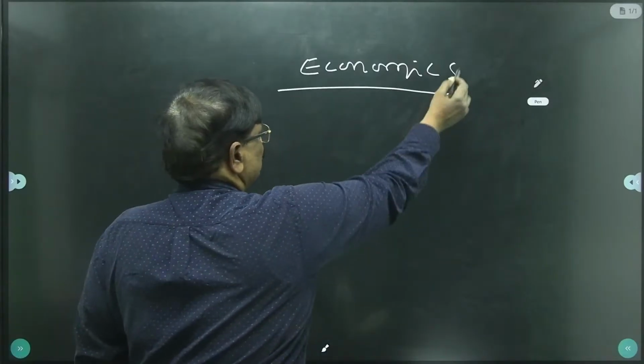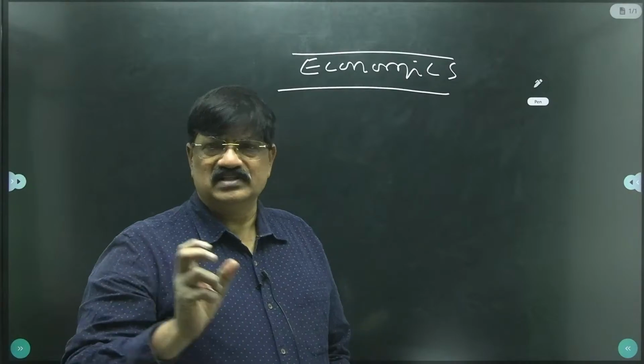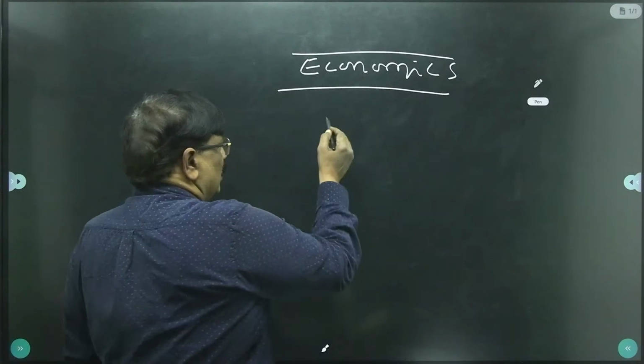So what do you mean by economics, and what do you feel by listening to the word economics?